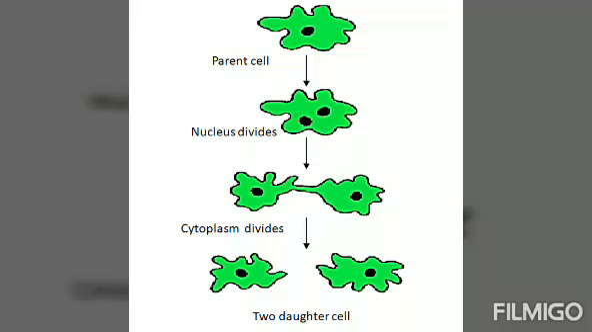Children, now we will know about the reproduction in amoeba. Now, there are two processes of reproduction in amoeba. The first one is the binary fission and the second one is the multiple fission. So let us know what is binary fission.